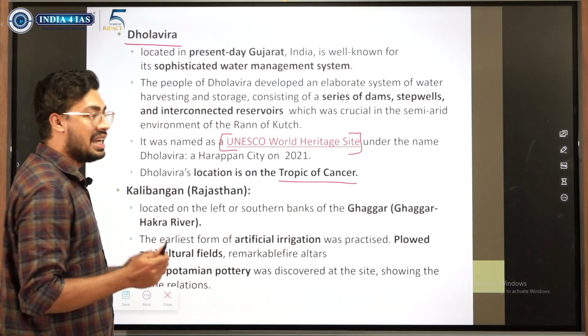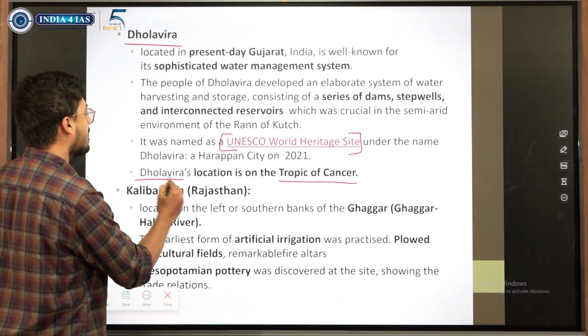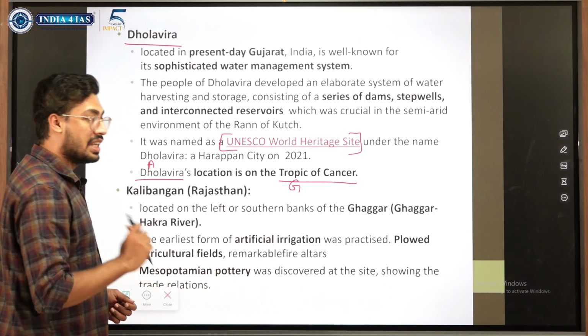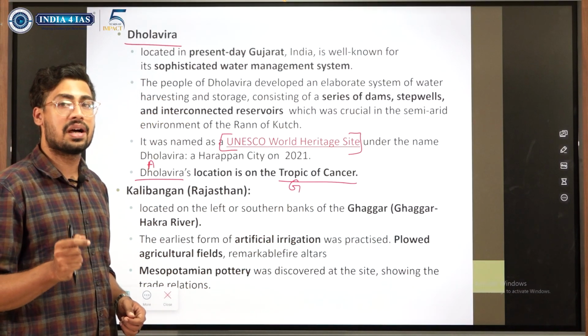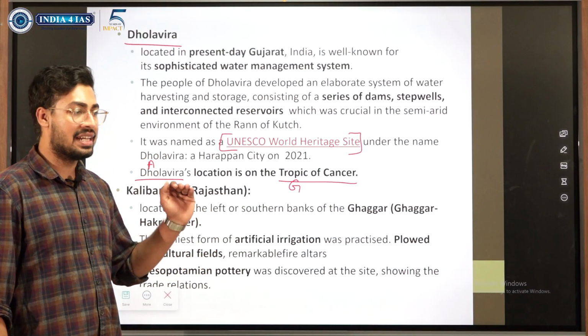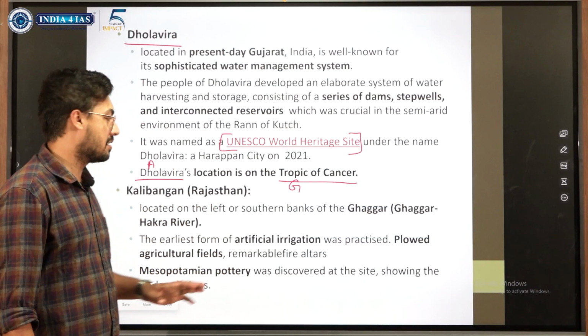If they have to blend geography and ancient history, then this is the way. Dholavira is of ancient syllabus, Tropic of Cancer is of geography. So they can ask which of the following sites of IVC passes the Tropic of Cancer and give you 4 statements. All of those places being either in Rajasthan or Gujarat, very, very close. Unless and until you know this, you can't answer this.